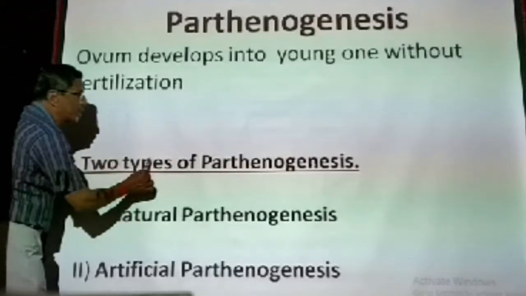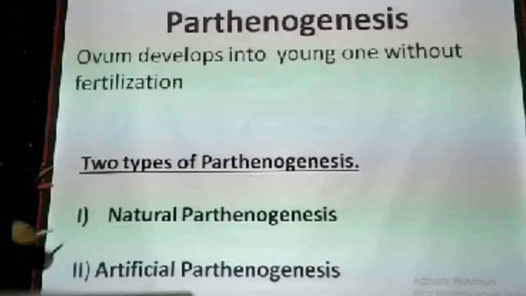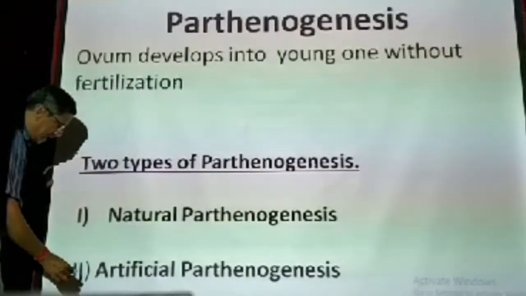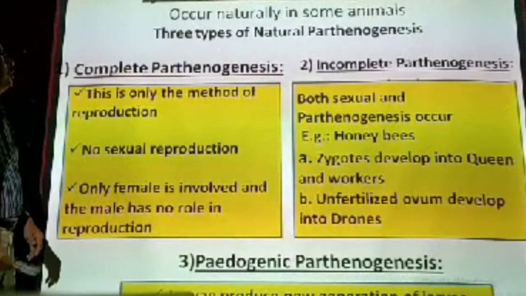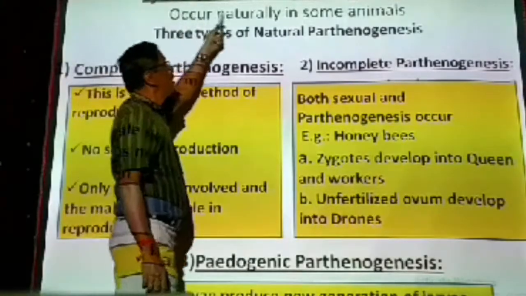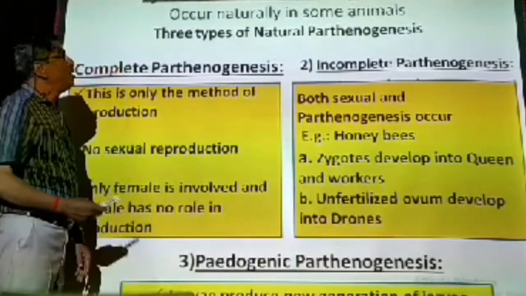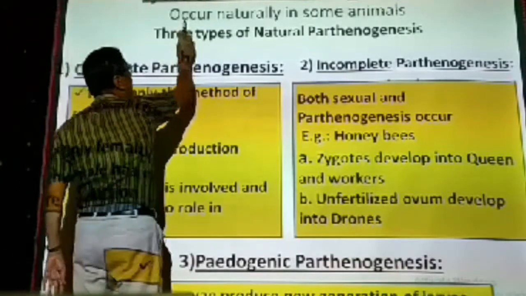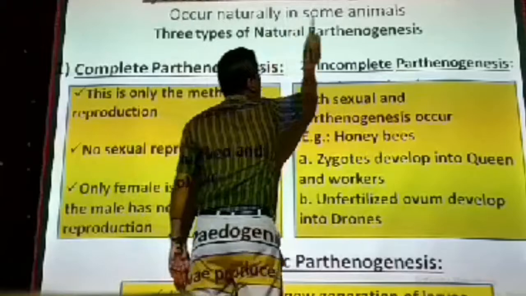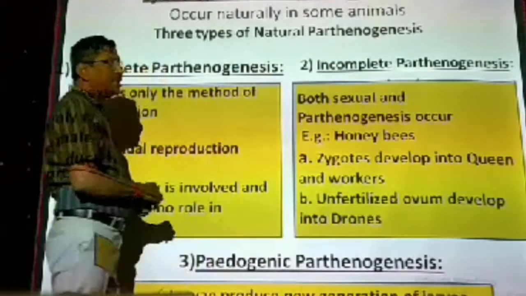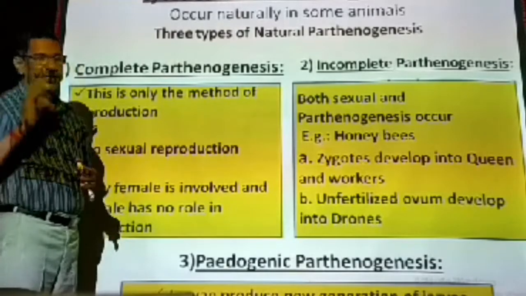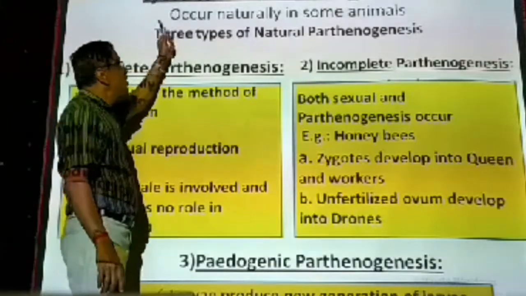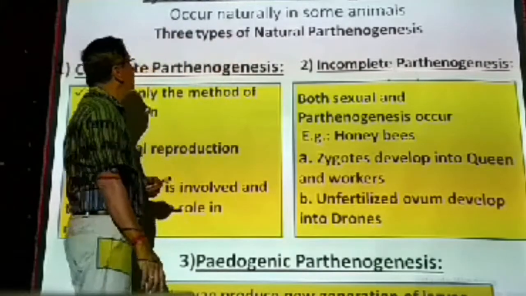In parthenogenesis, there are two types. One is natural parthenogenesis. Another one is artificial parthenogenesis. I will take each one separately. Now, natural parthenogenesis first. The meaning of natural parthenogenesis is that it occurs naturally in some animals. That means naturally the ovum will develop into a young one. No artificial influence, no other influence. Naturally it is happening. That is called natural parthenogenesis.